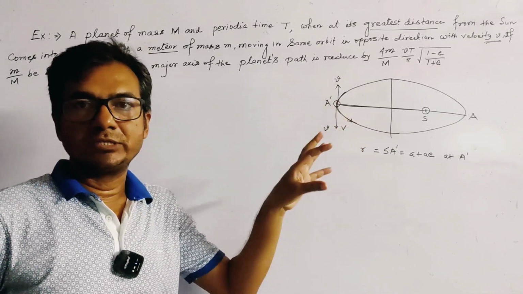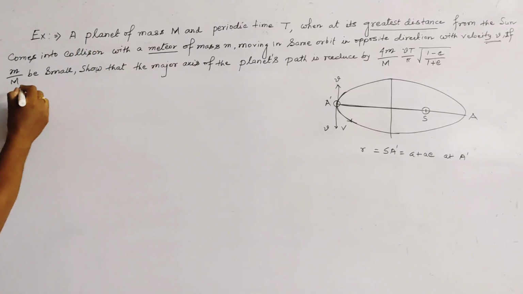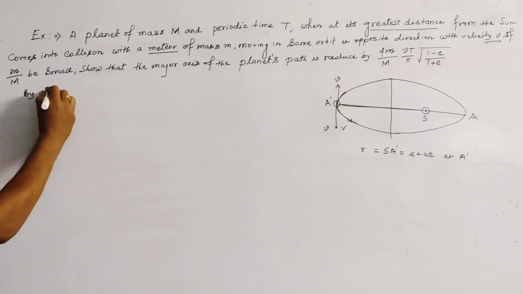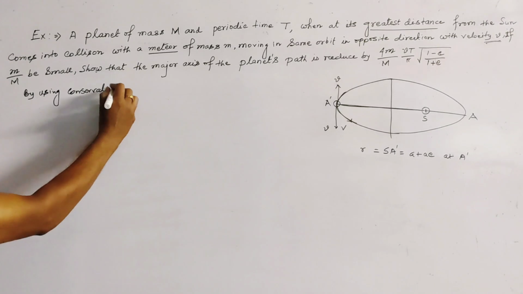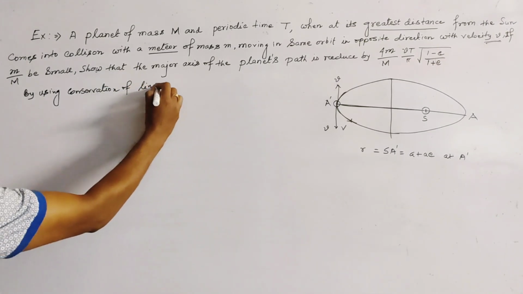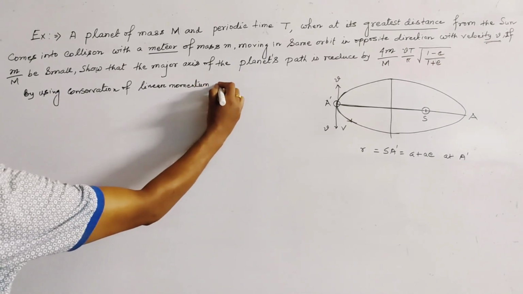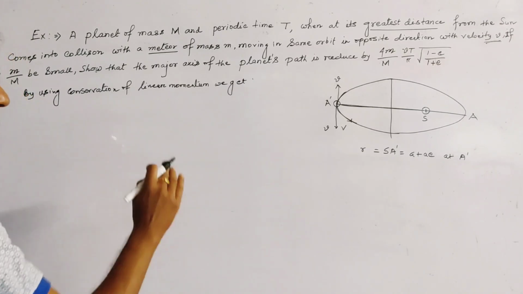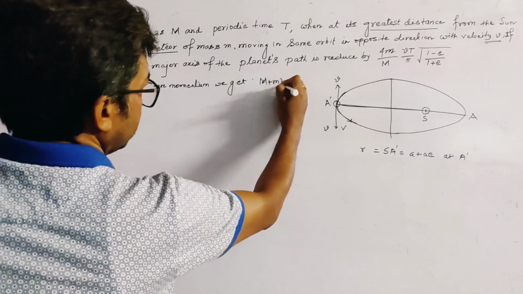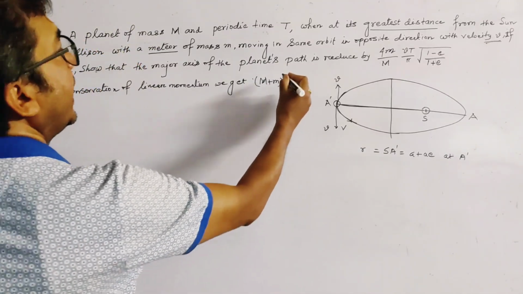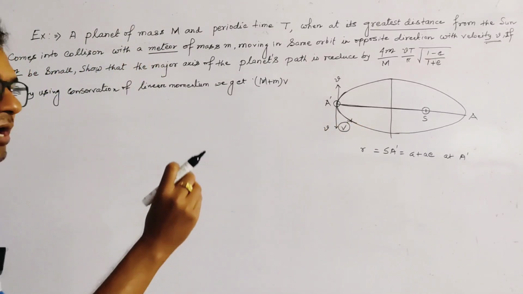বা at the moment of collision আমরা যদি conservation of linear momentum কাজে লাগাই, so by using conservation of linear momentum, we get the relation, because if M plus m be the total mass after collision, here we let the combined velocity be capital V after collision.